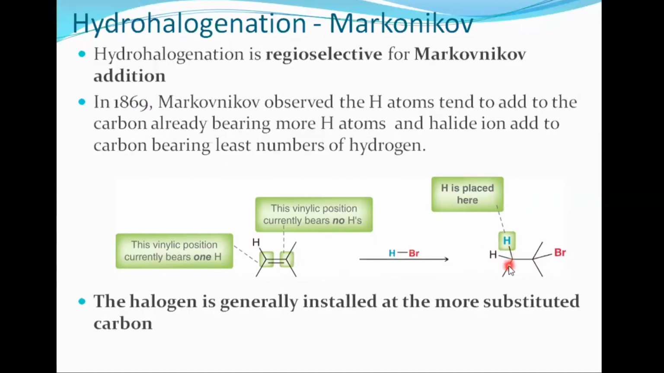We know that a tertiary carbocation is more stable compared to a secondary carbocation, and a secondary carbocation is more stable compared to a primary carbocation. In this way, the hydrogen is adding here and bromine is adding here. The halogen is generally installed at the more substituted carbon.